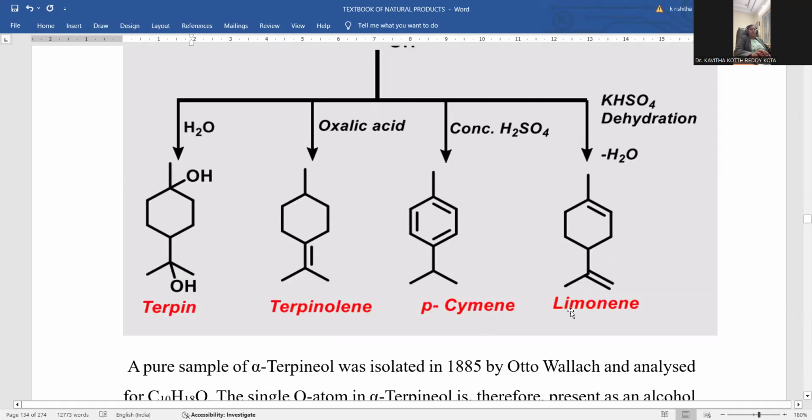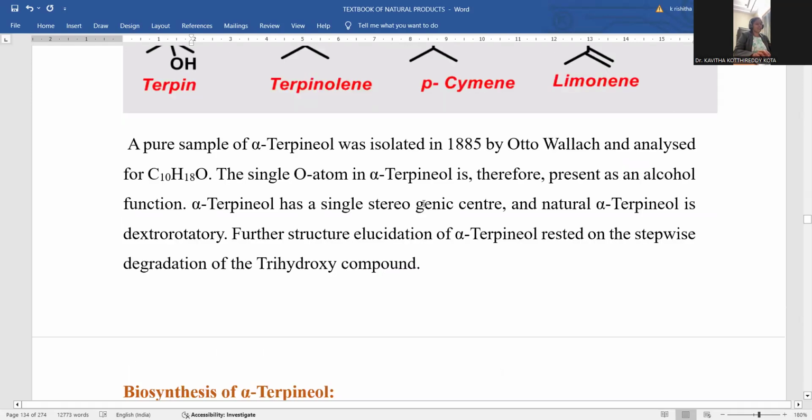All are known isolated compounds only. From this, you can draw that it is the cyclic compound, it is the tertiary hydroxy, it is the isopropyl ring, it is the double bonded carbon atom. Moreover, the double bond is in between these two carbons only, then only the hydroxyl will come at this position. And a methyl substitution is also present. So this will give the confirmation for the entire structure of alpha terpineol.